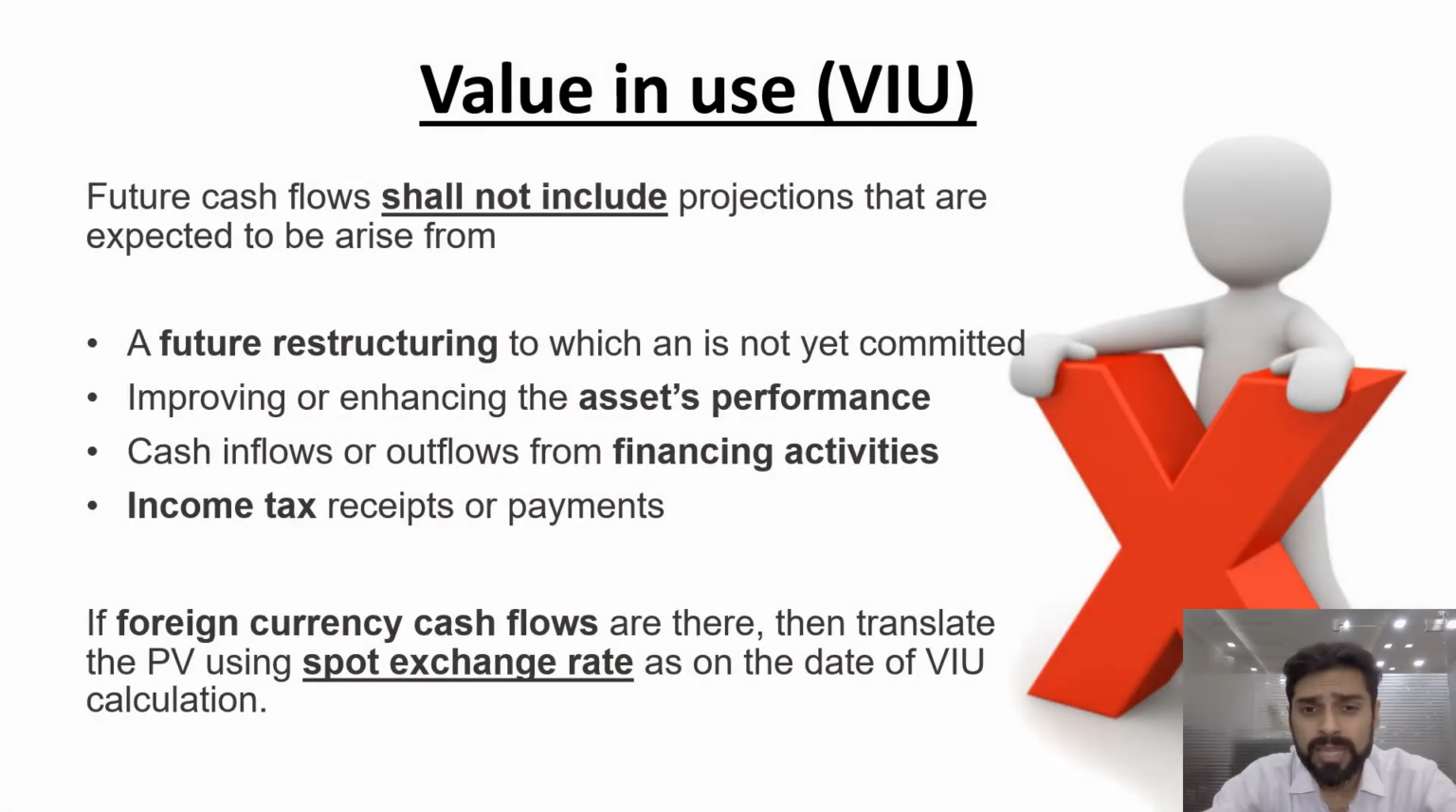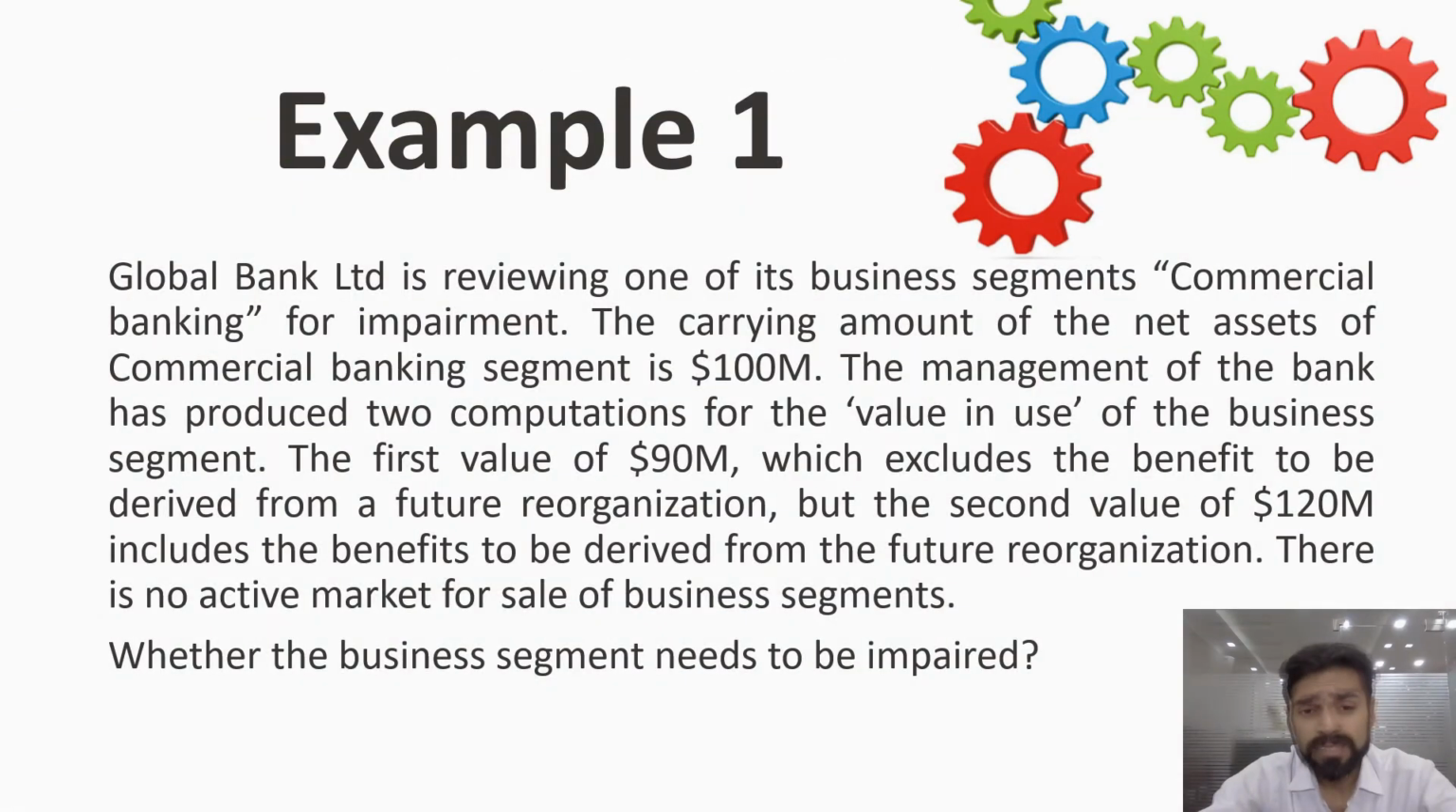So value in use shall not include projections like future restructuring. If you are planning a future restructuring, you should not include it. Any improvement or enhancement in the asset performance, you should not consider upfront. Cash inflow from financing activities, suppose you are planning to take some loan to expand, you should ignore that. Income tax receipts and payments, you should ignore that. And in case of foreign currency cash flows, the spot exchange rate is to be taken for determining the value in use. Let us take an example here to understand it better.